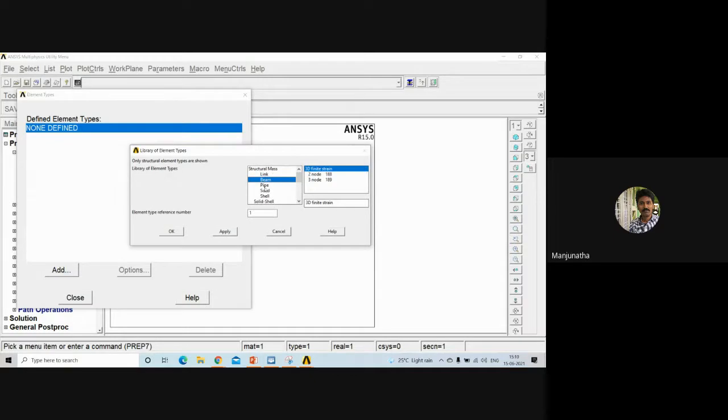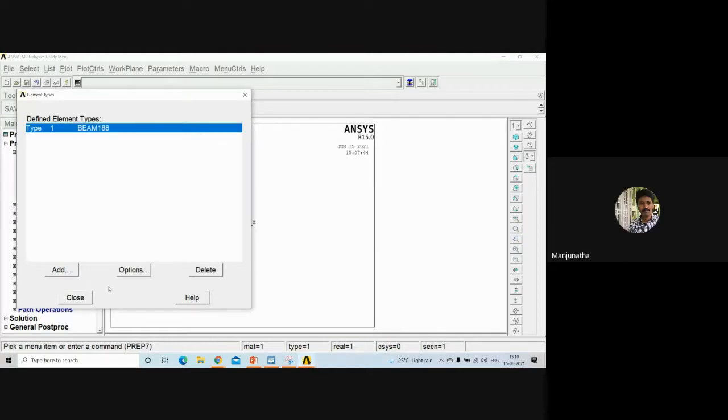So select beam here, and among this you should select. There are three types of sub elements. Among these, you go for 2 node 188. 2 node 188. Is that clear? Yes, sir. Fine. Just click OK.